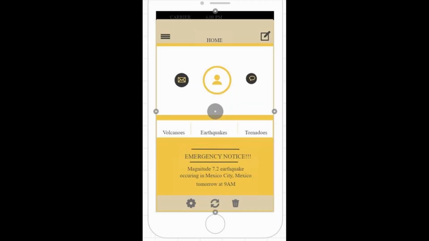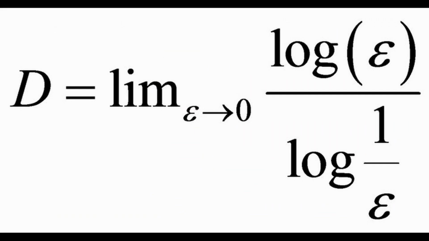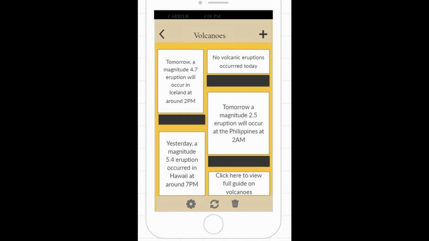So how does it do this? First of all, it automatically calculates and forms a pattern using fractals. A fractal is a formula which can be used to calculate patterns over a wide range of time. The app automatically substitutes the values of the date and the magnitude of the disaster into the formula and uses several recordings of the disasters that occurred. This formula then creates a small range of time in which the disaster will occur.